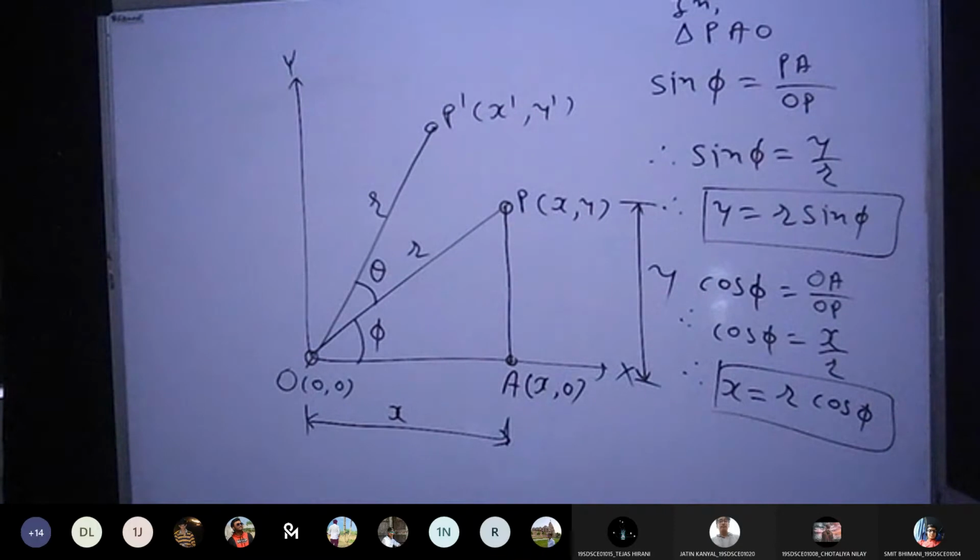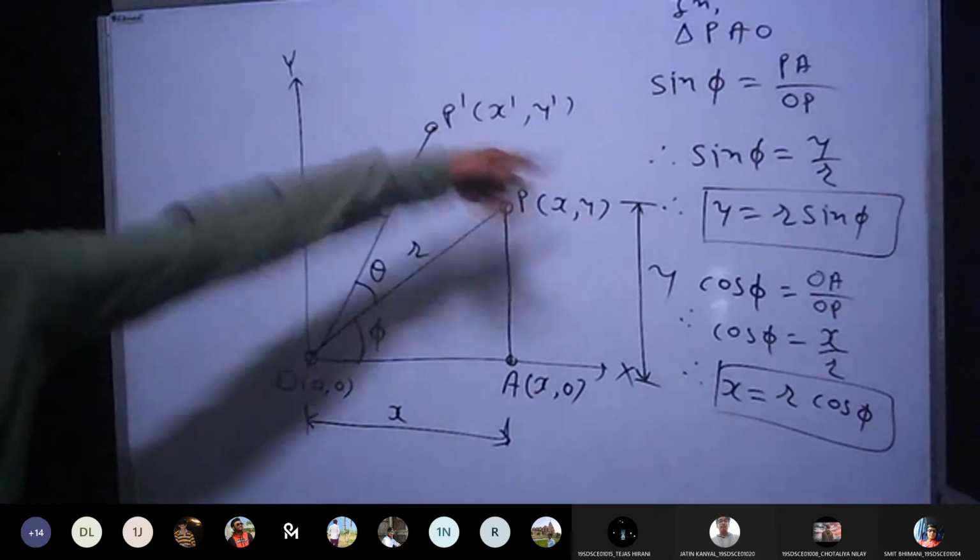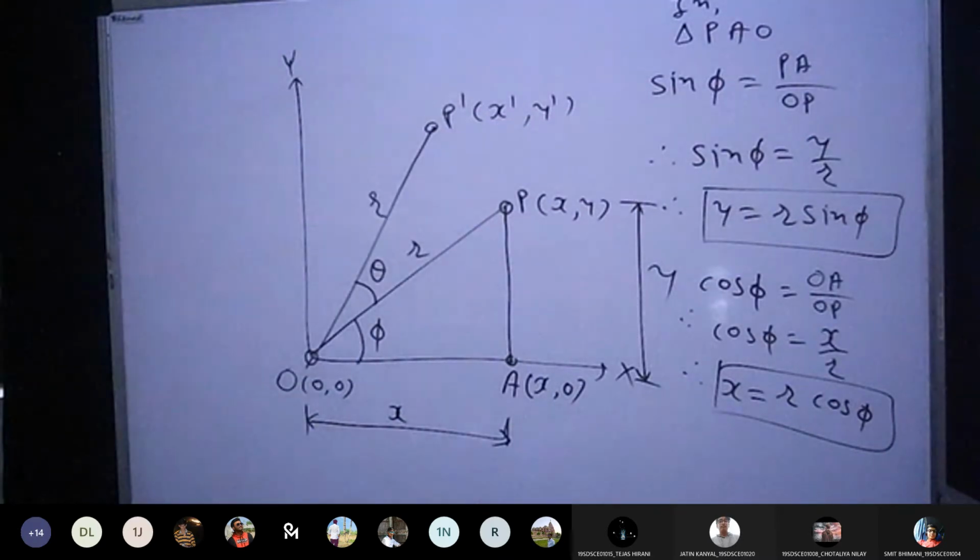We are at the up stage. We have derived the equations of X and Y. Now similarly, we will have to derive the equations for X dash and Y dash. So far, if you have any doubt, tell me. Otherwise, let us start deriving the equations for X dash and Y dash. So far, any doubt? No doubt, sir. Okay, great. If you want to capture it, you can. Otherwise, I am going to remove it.